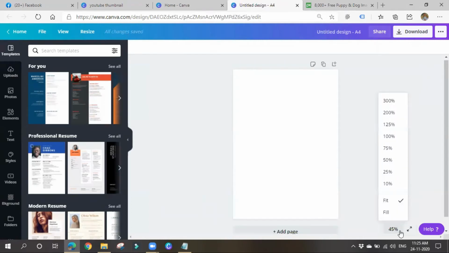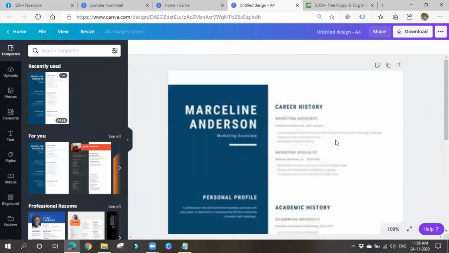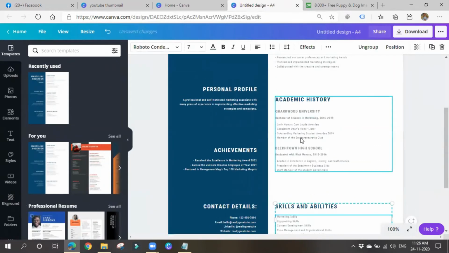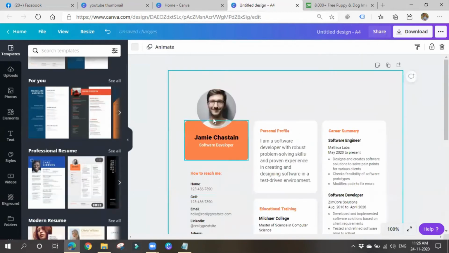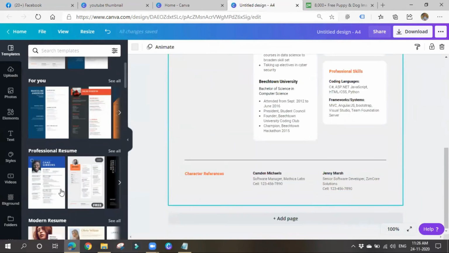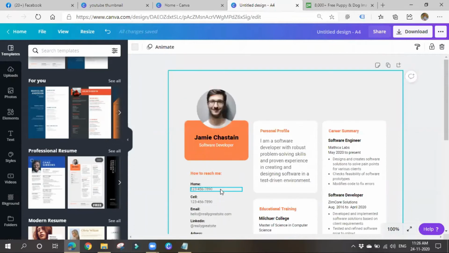So let me zoom in a bit, okay, so that you people can see clearly. Right? So like this, you can create visual resumes. You can edit all these texts and create your resumes. You can also upload your images, whatever design you want, whatever template is suitable for you, you can create it. Or else you can go for a blank template and you can add elements to it. Like that, you can create your resume.